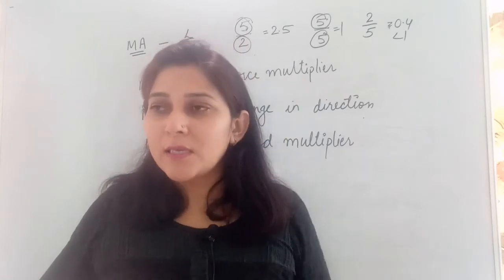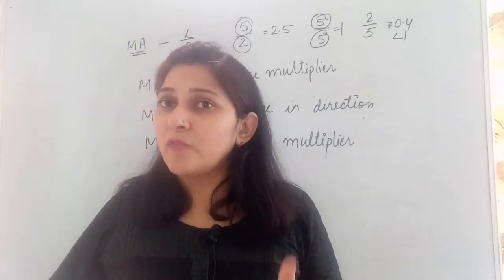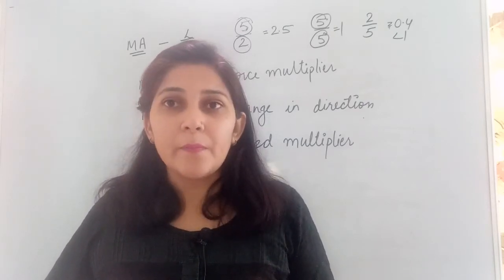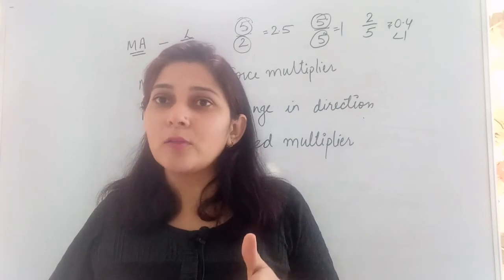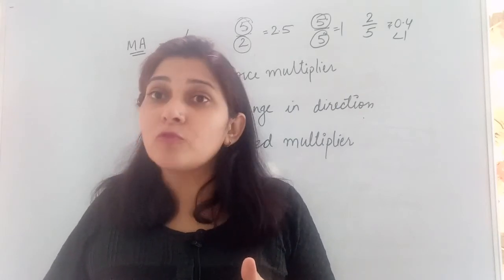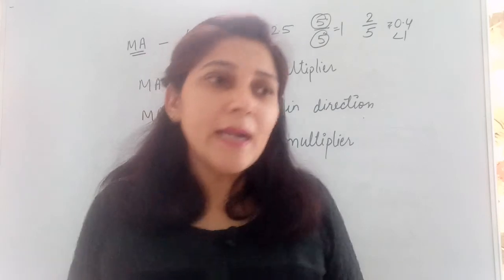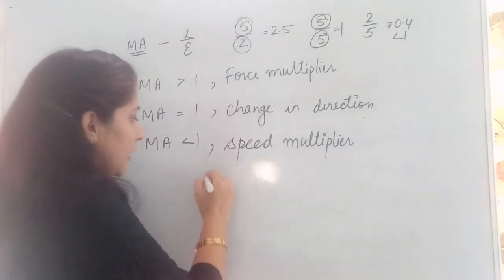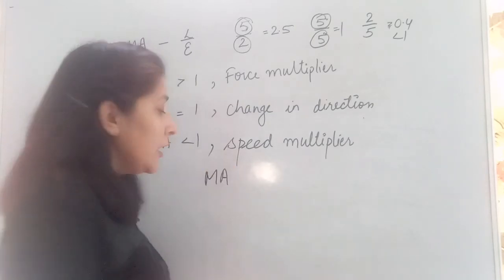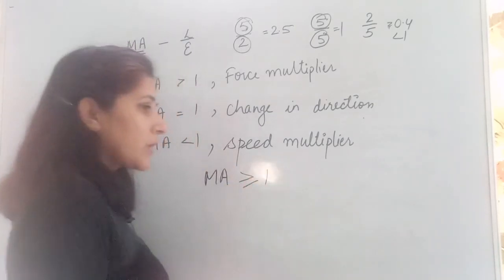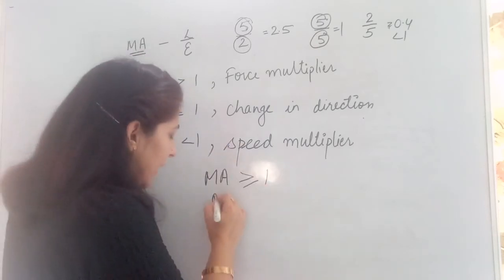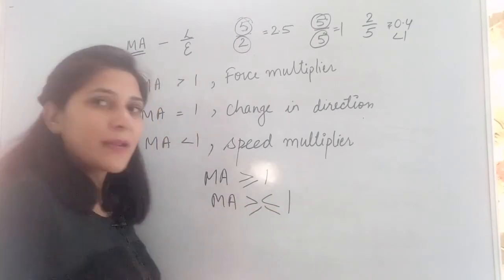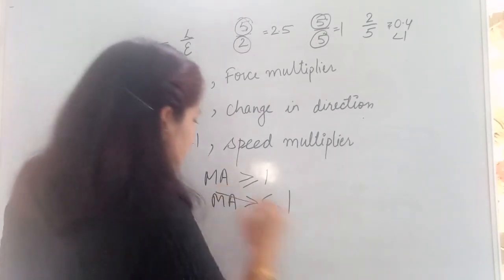In simple words, what can I say? At the same time, a machine can be a force multiplier as well as change in direction, but cannot be the speed multiplier. A machine can be a speed multiplier and used to change the direction, but cannot be the force multiplier at the same time. Why does it happen? Because for any value, as you studied in your maths also, suppose we take mechanical advantage, you can write it as greater than or equal to 1. That you can write, but you cannot say mechanical advantage is at the same time greater than 1, less than 1, and equal to 1. There is no such situation. So this does not hold.